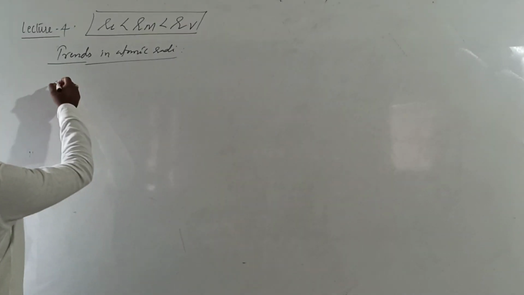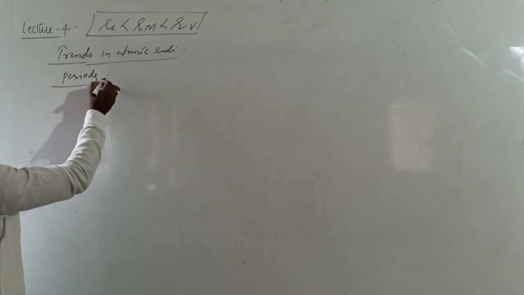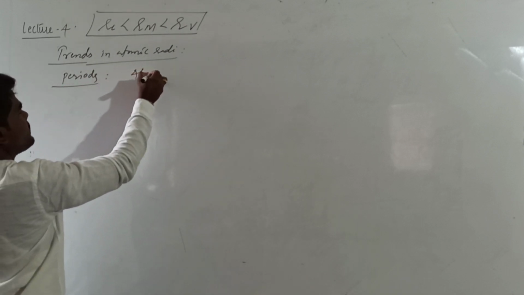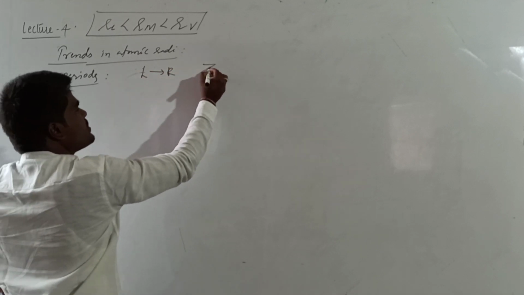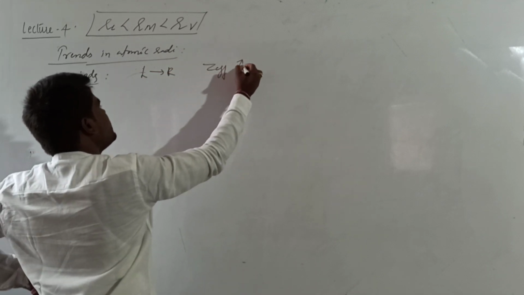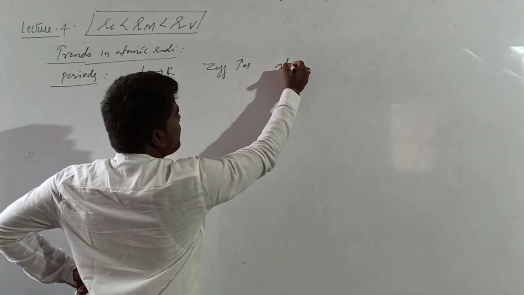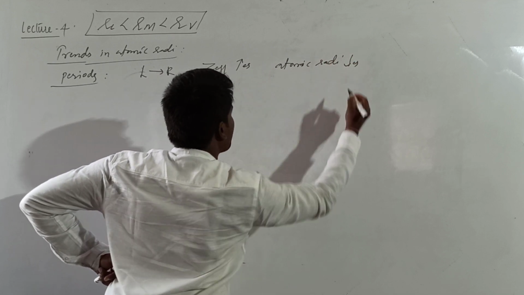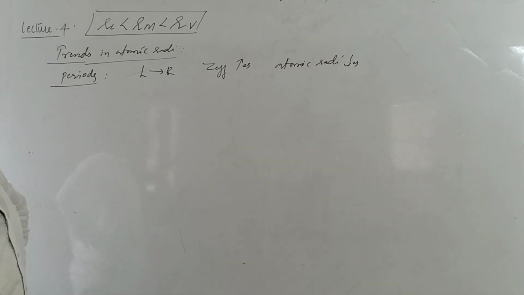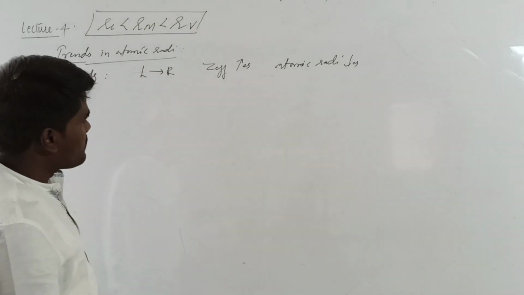Now we are talking about the variation in periods. In periods, from left to right, what happens? Zeff increases. If Zeff increases, what happens? Ultimately, atomic radii decrease. So what can we conclude? Left to right in a period, atomic radius decreases because Zeff increases.